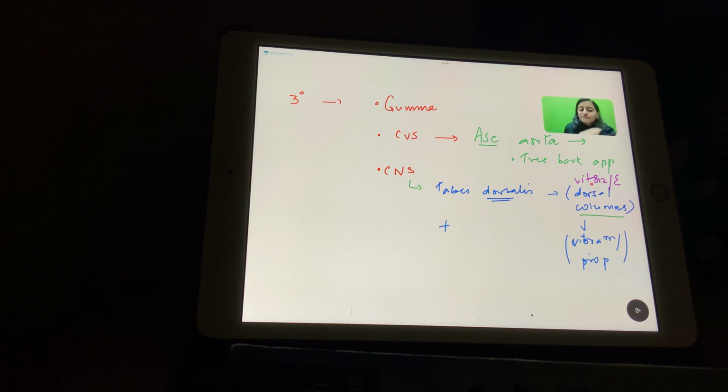But the difference here is in tabes dorsalis, there will be the Argyll-Robertson pupil as well, right? There is Argyll-Robertson pupil, which is seen in tertiary stage of syphilis. Okay, when accommodation reflex is present, the light reflex is absent. The Argyll-Robertson pupil is also present, right? So that is about the tertiary syphilis.